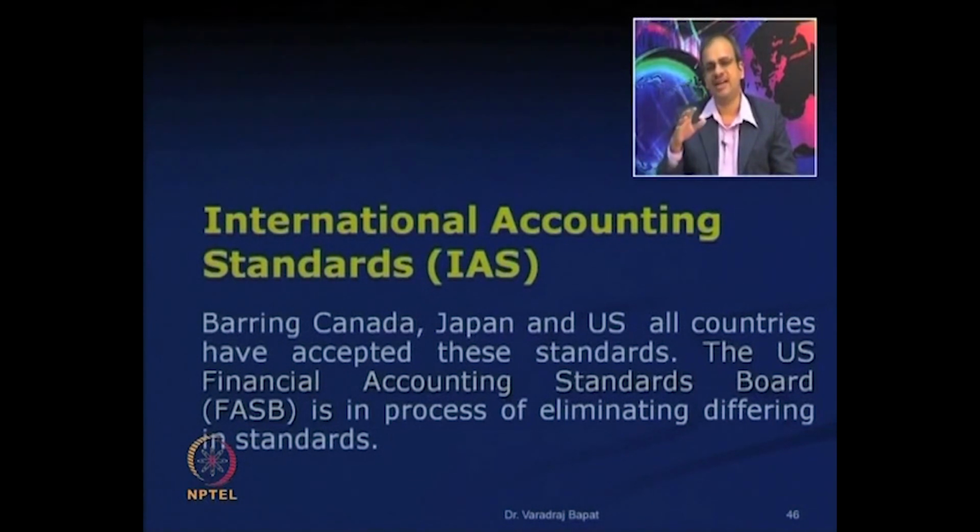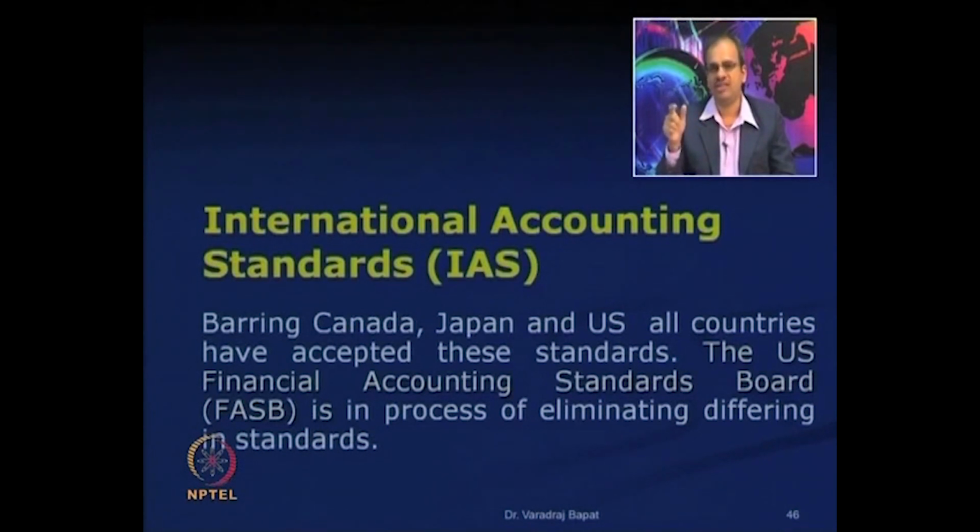The standards issued by this IASC are more or less followed by, or closely linked to local standards by most of the countries, but countries like Canada, Japan and US have still not accepted these standards.